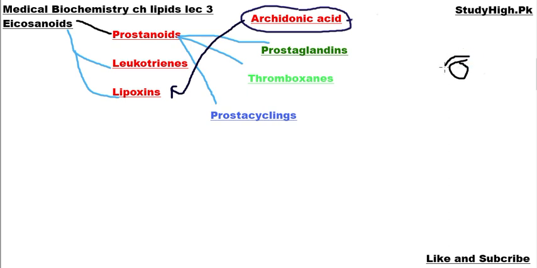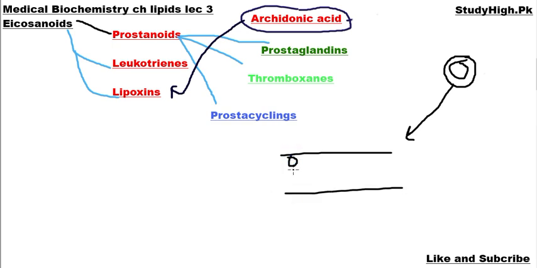Every cell consists of a cell membrane. I am showing the cell membrane of this cell here. Every cell consists of a cell membrane that consists of a phospholipid bilayer. Different types of phospholipids are present in our body cells. Some phospholipids are phosphatidylcholine. Some phospholipids that are related to our cell membrane consist of cholesterol. So our body cell membrane consists of different types of phospholipids.